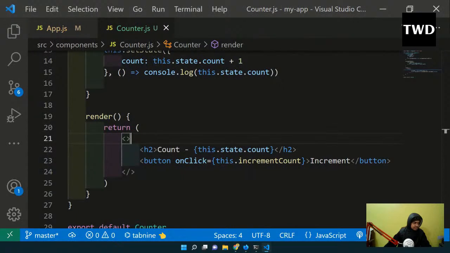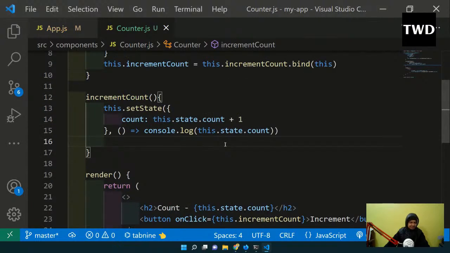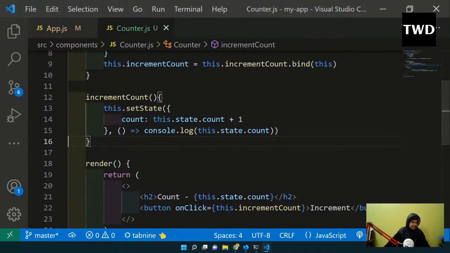Now we are going to look into another very important special case of setState. As I'm saying special case, these are rarely used, but you should know because a lot of times it is used. It is not that rarely used, maybe 5 to 10% of the time it is used.